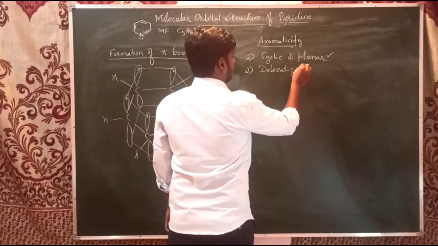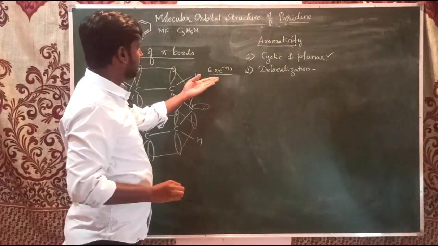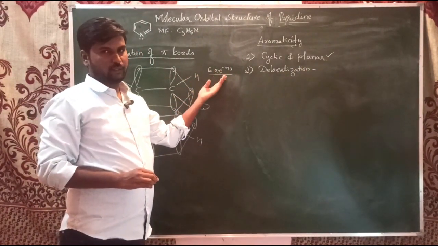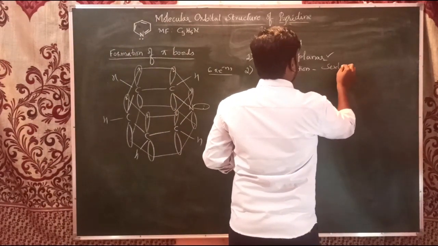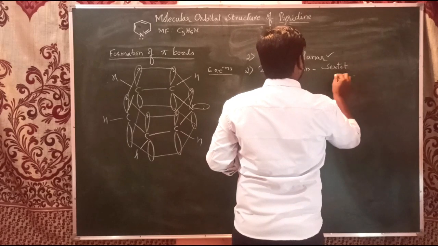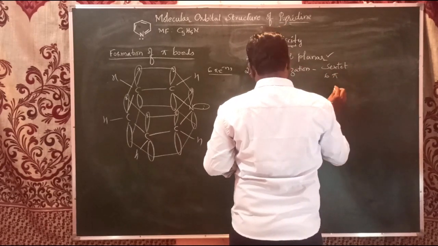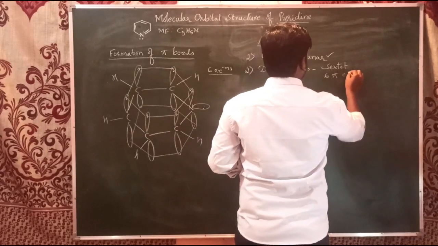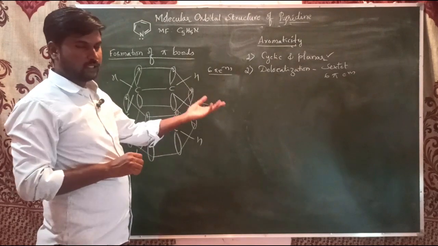Delocalization. So here we have just seen that 6 pi electrons, that is a sextet. A pi sextet always gives strength or stability to the compound. So 6 pi electrons are involved in delocalization, so it shows resonance.